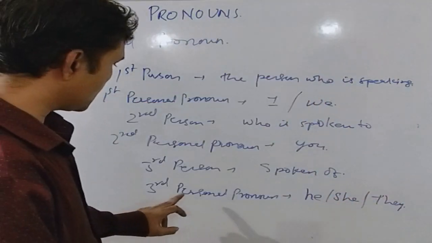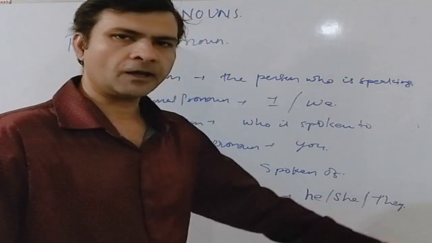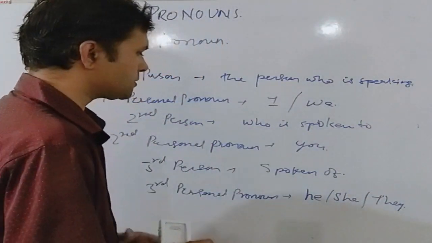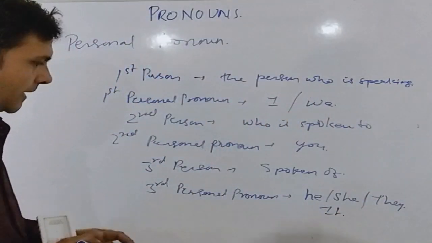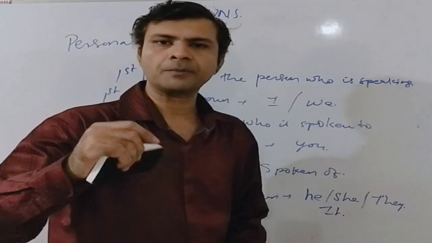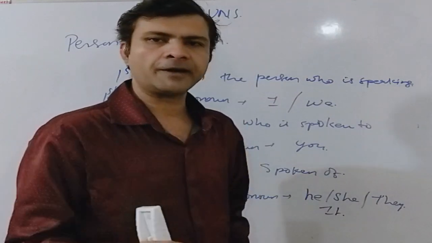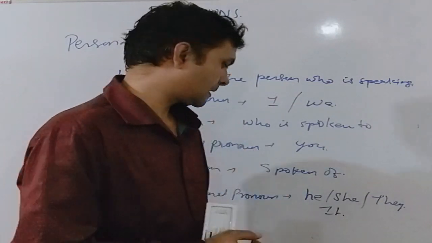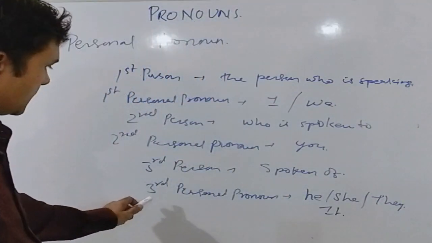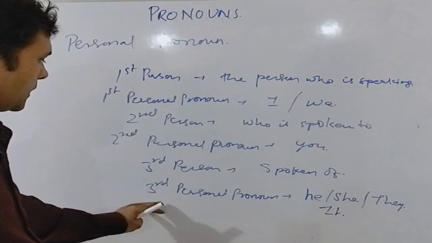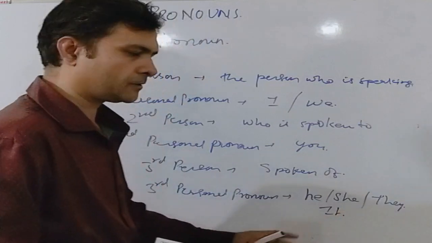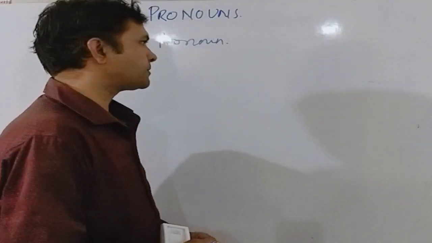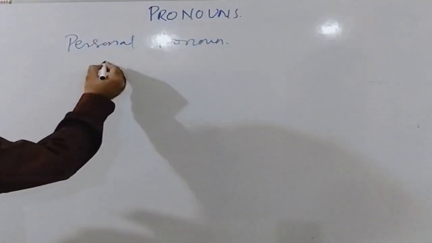Now along with these third personal pronouns, he, she and they, the pronoun it is also considered as the third personal pronoun. Despite the fact that it doesn't represent any person, rather it may represent an animal or something, we consider it as the third personal pronoun. There can be four third personal pronouns: he, she, they and it. Now let us see some examples of personal pronouns.